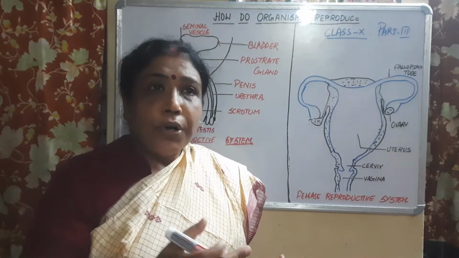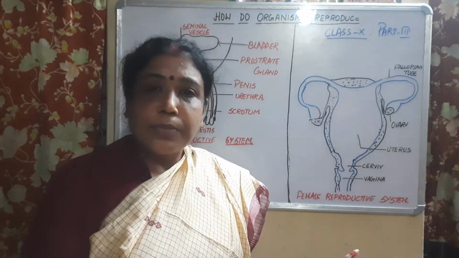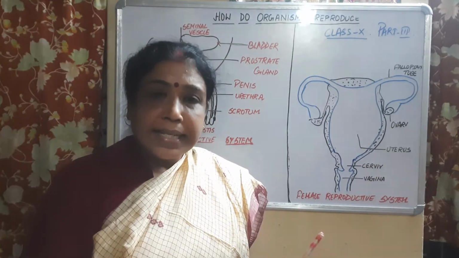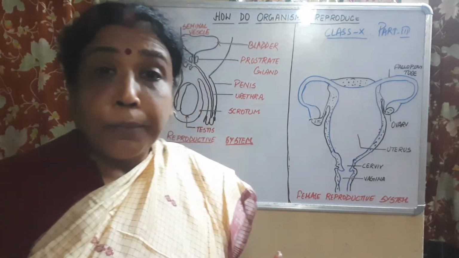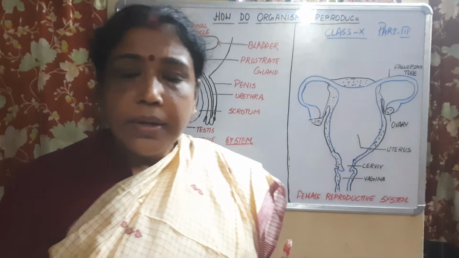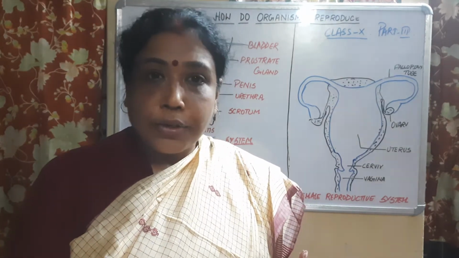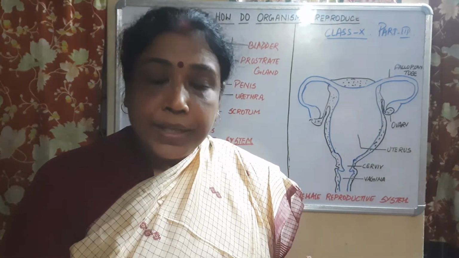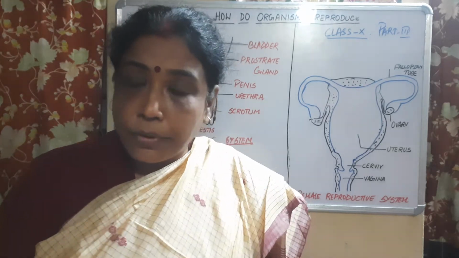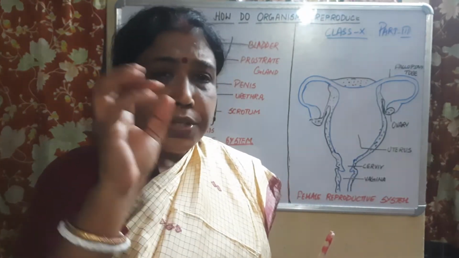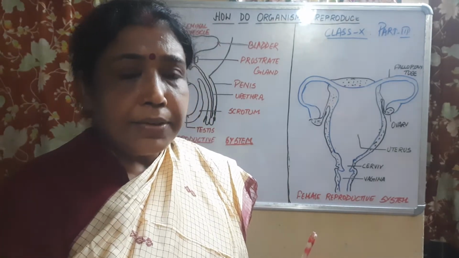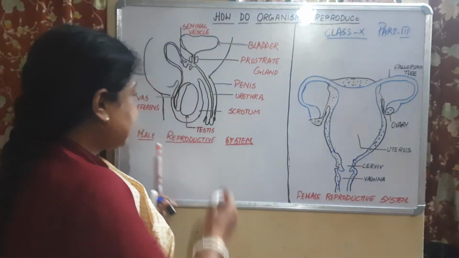When a child is born, everyone comes to know whether it is a boy or a girl, by seeing the sex organ of the child. In the same way, the most important part in the male reproductive system is the testis.